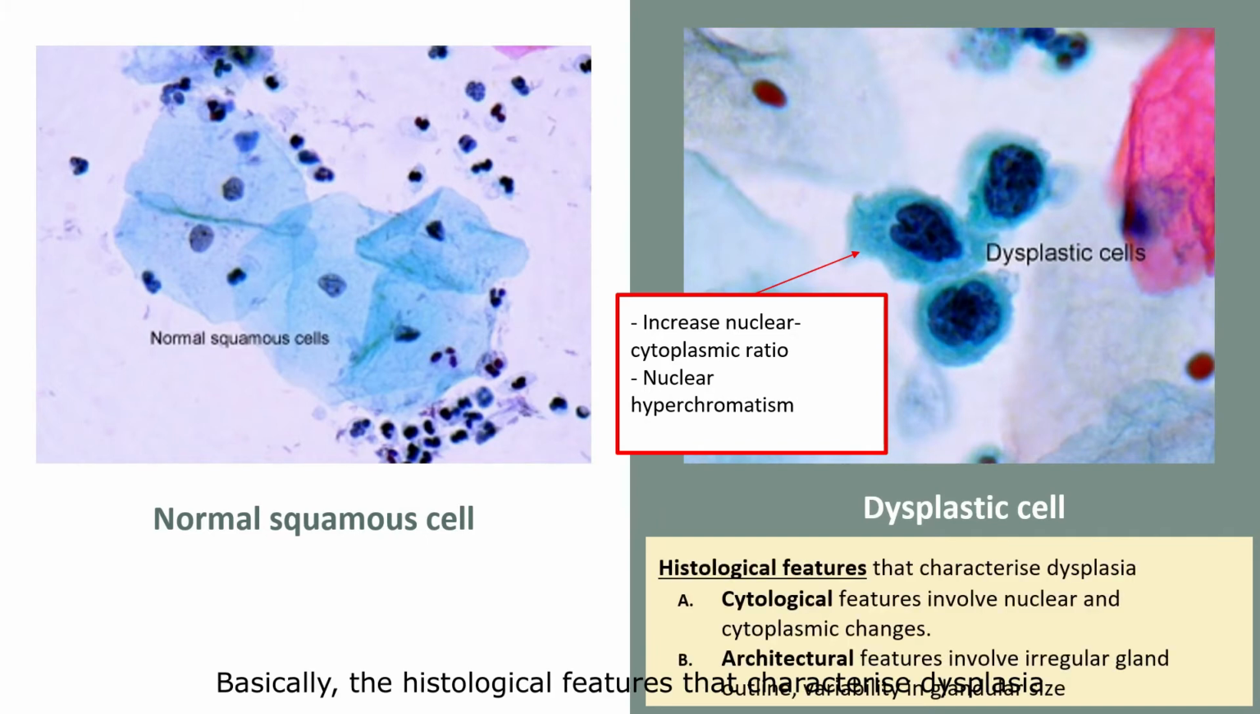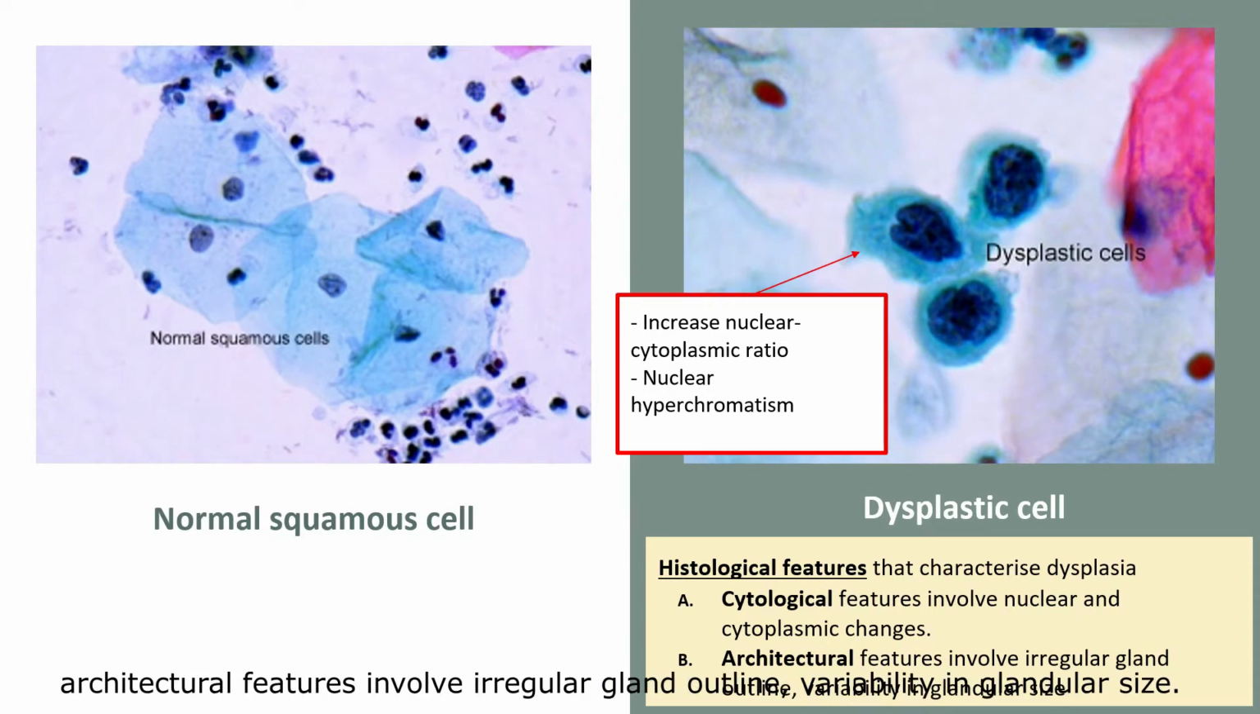Basically, the histological features that characterize dysplasia are cytological features, which involve nuclear and cytoplasmic changes, and architectural features, which involve irregular gland outline and variability in glandular size.